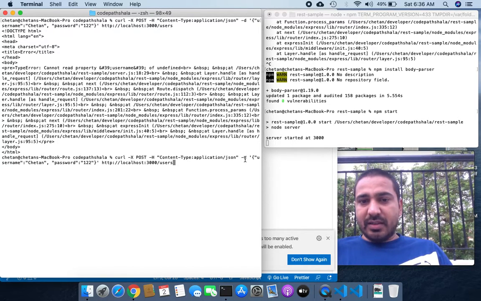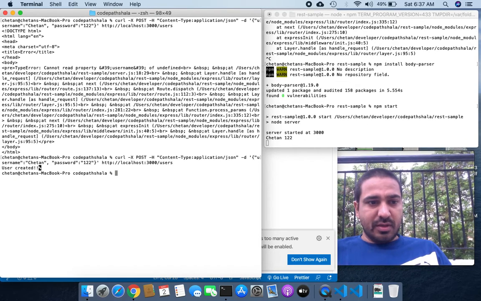And this -d is for data, a normal object where we have two keys and two values against those. The keys are username, with the value Chetan, and password, with its value, passed in single quotes. Then at the last, just pass your URL.